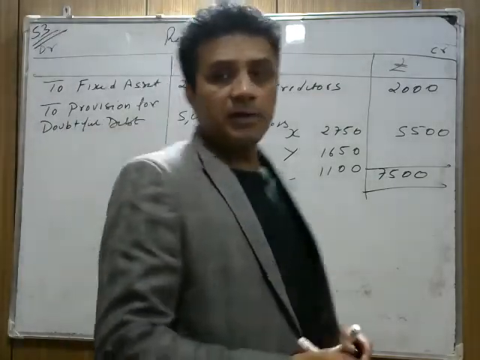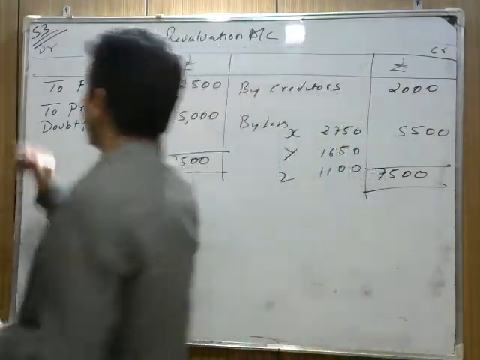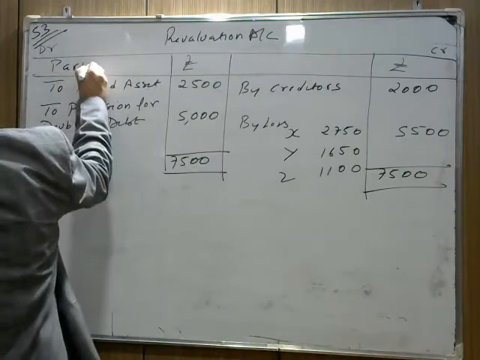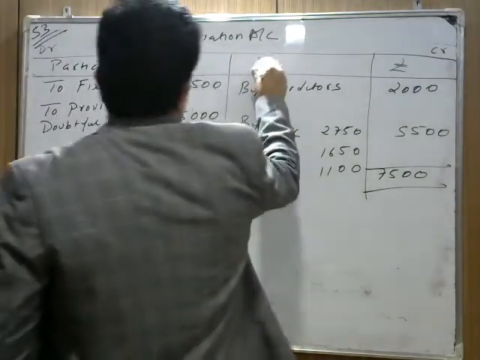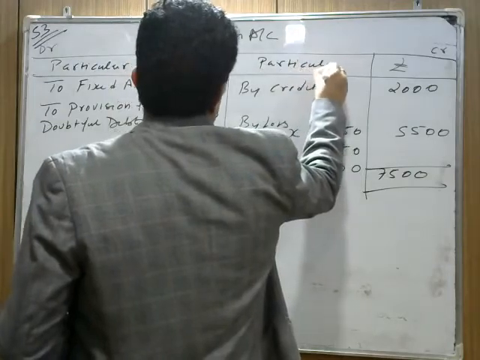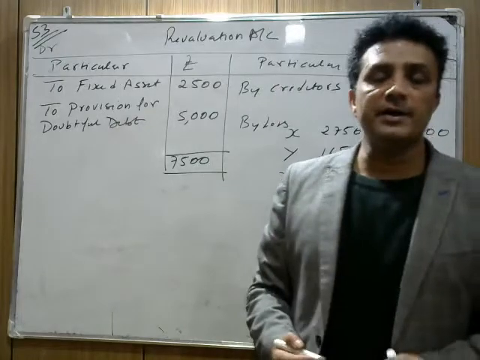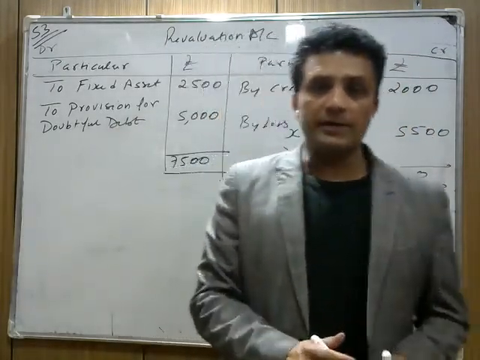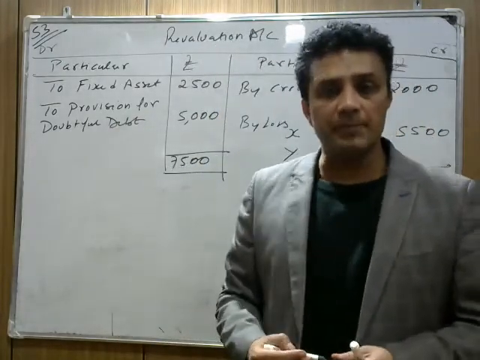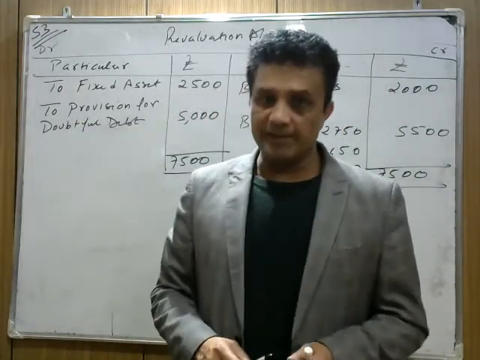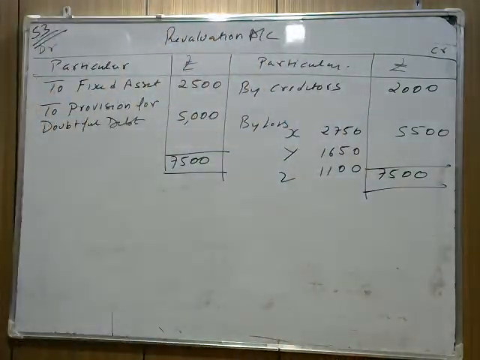That's how we prepare the revaluation account. Please write the format first, it's an important part. We write particulars, amount in rupees. The firm is suffering a loss of rupees 5,500, and it needs to be divided between all partners in their old ratio, as in case of retirement. Is that clear? Now we need to prepare partners capital account. I hope you understood how to make the revaluation account. Next part is partners capital account. For this I need to rub the board.